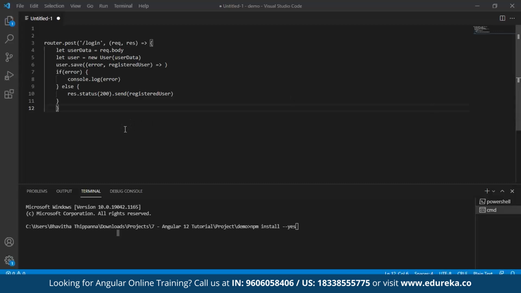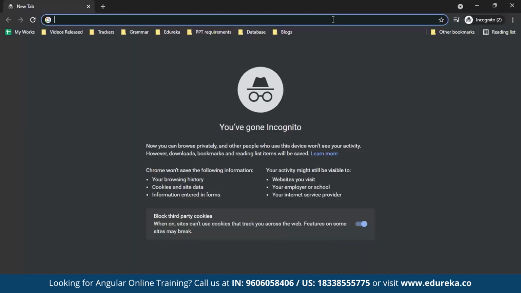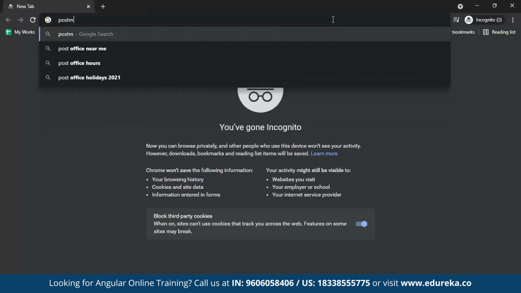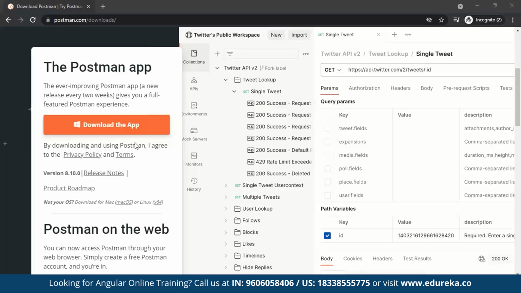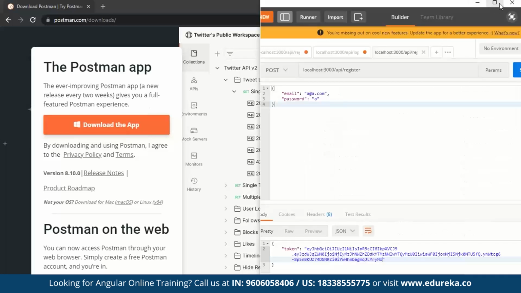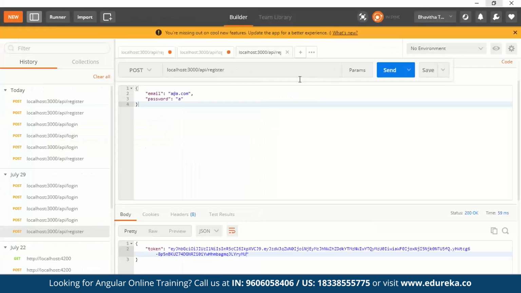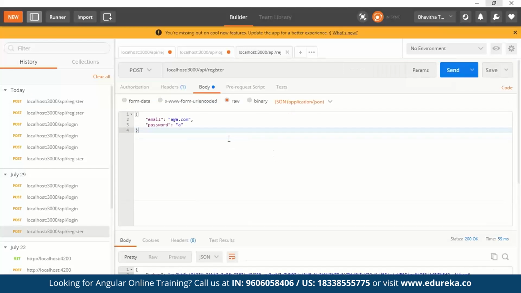Now as we've discussed in the theory, I'll be walking through what Postman is. So firstly, go to your Google and search for Postman. Just say Postman tool. So here when you go to the website, you will find download the app. Once you download Postman, you will see this particular tool appear. Now here in this tool, I'll walk you through whatever I've done.